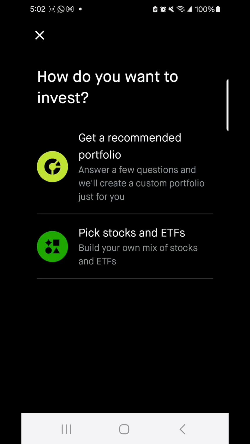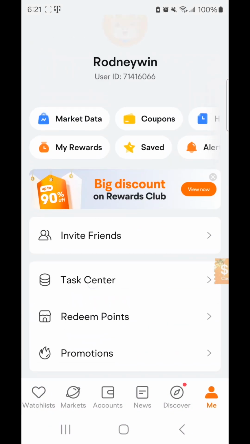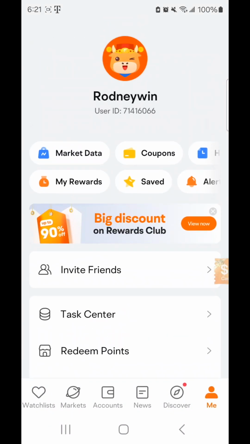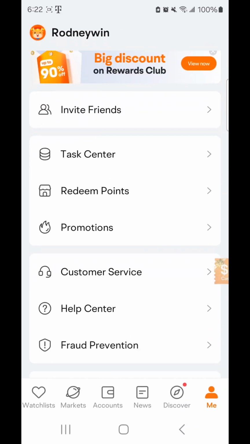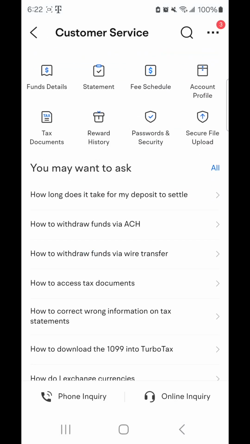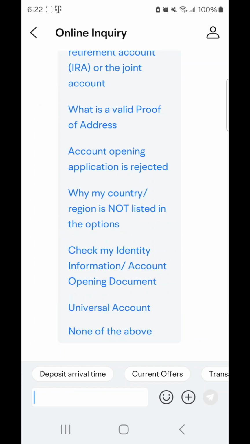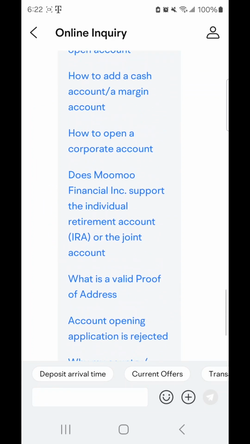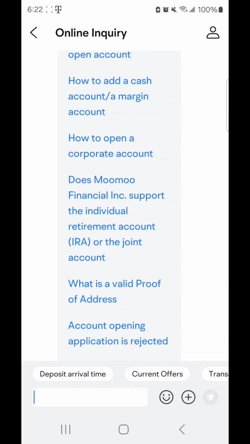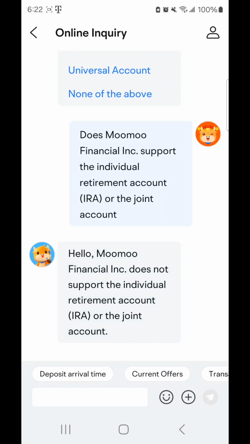So you know how to check out a portfolio. Here in Moomoo, you go to the bottom right and you select Me. And what they did was talk to customer service. And I don't like the fact that they don't have an 800 number. It's all online. So in here, you want to ask them how you open an IRA or a joint account. And surprisingly, you can't do it in Moomoo.